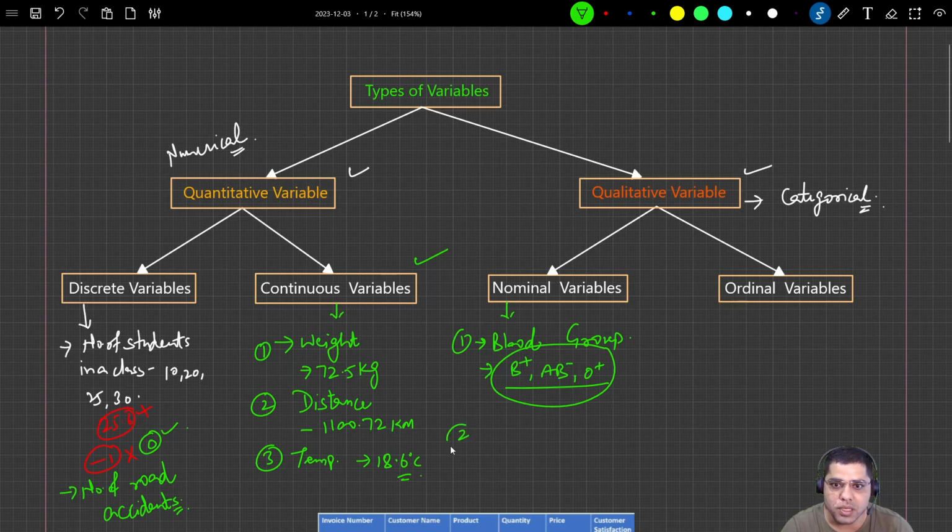Another example could be eye color. Let's say if we have a person, then we have eye color. It can be brown, gray, dark.